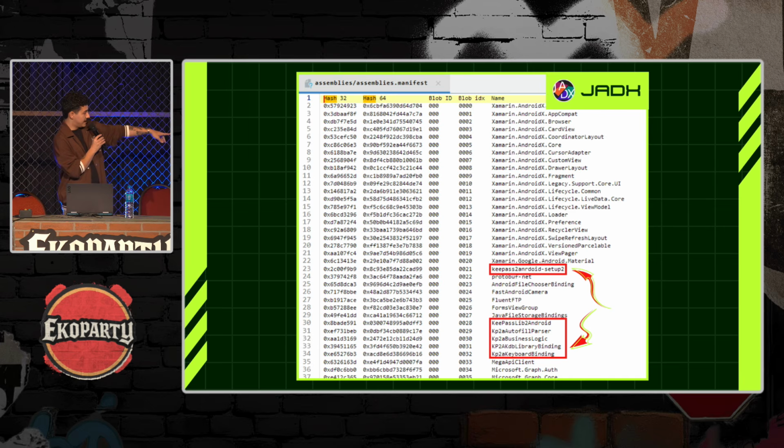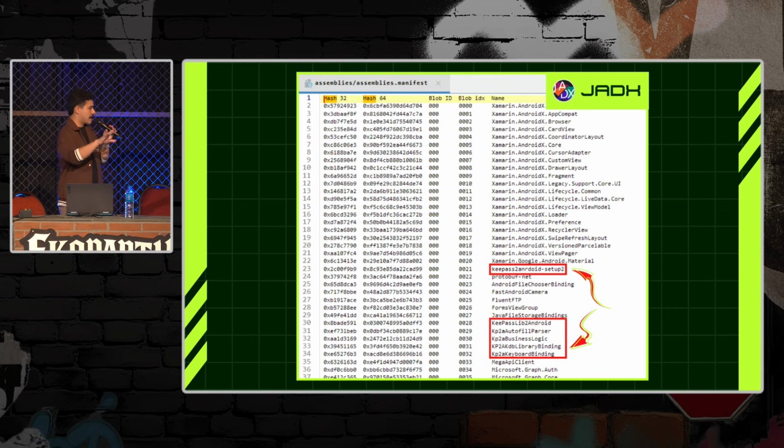So you can see here KeePass lib2Android, KeePass autofill parser, business logic, a lot of things related to KeePass. So all right, we kind of found the libraries that we want to tamper with. But these are just names, just information. They're not the actual libraries. So how can I get them?